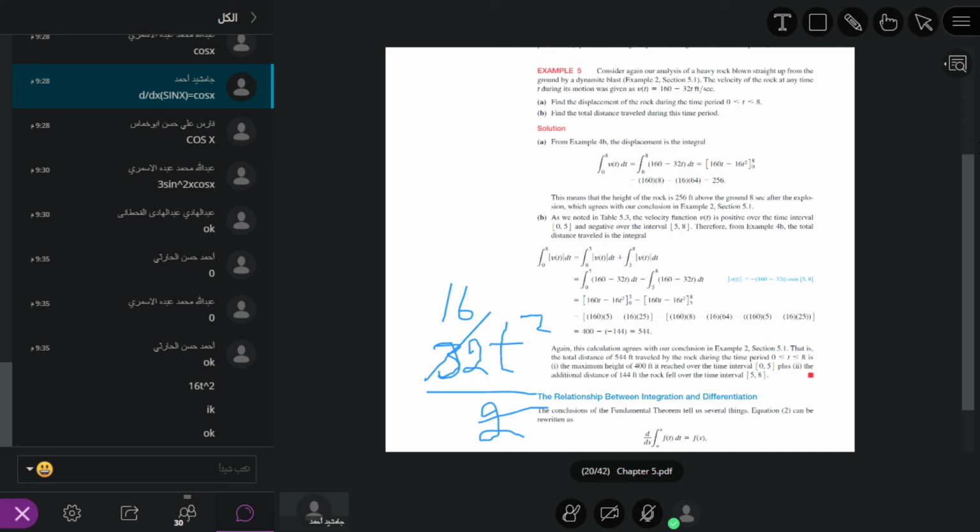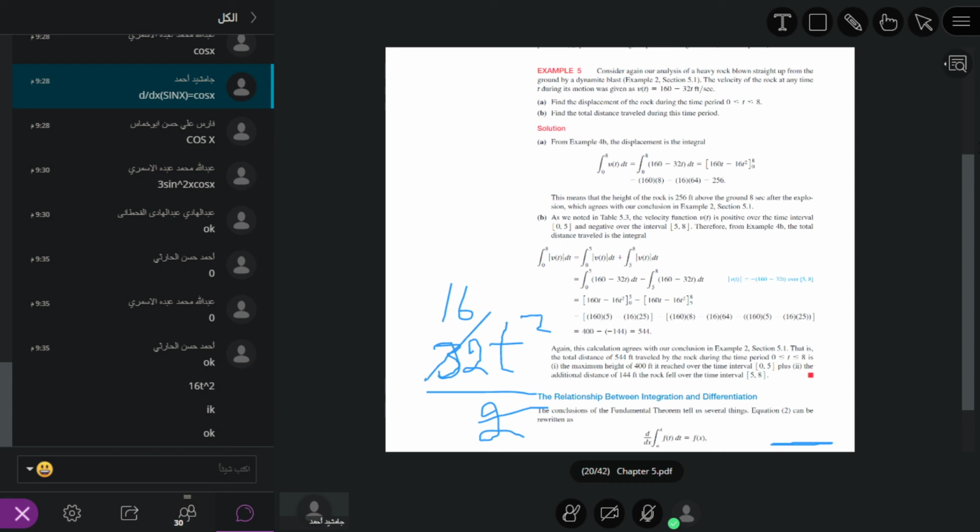So we take the integral of velocity from 0 to 8.